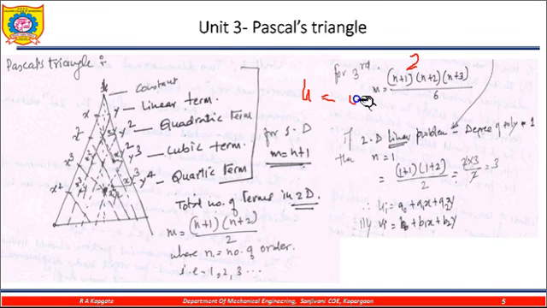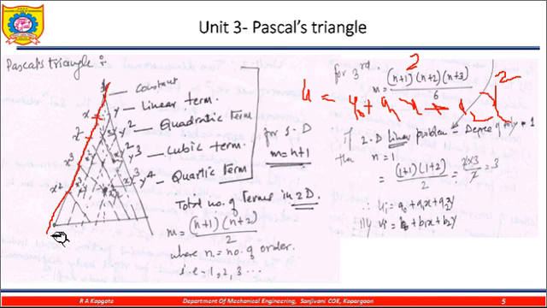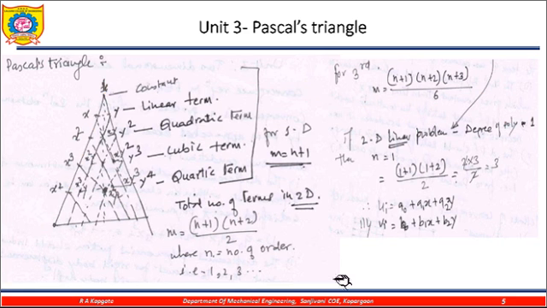So there is a0 plus a1x plus a2x square, because this is the first term, this is the second term, and this one is the third term. Because this is the problem of 1D, in a 1D we need to consider only this line.